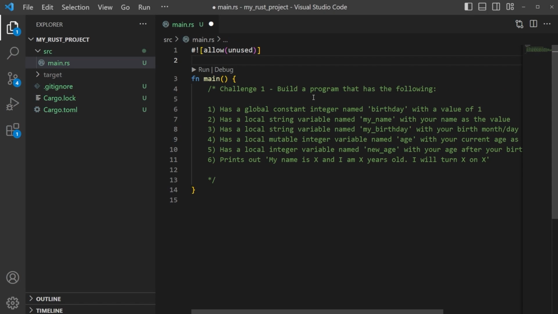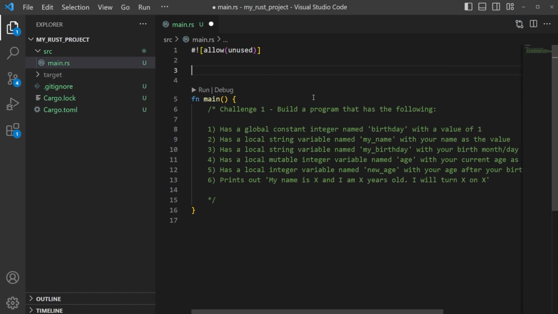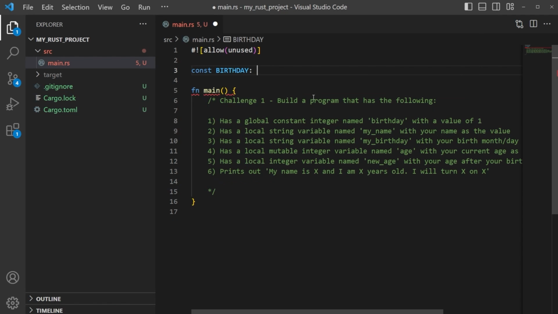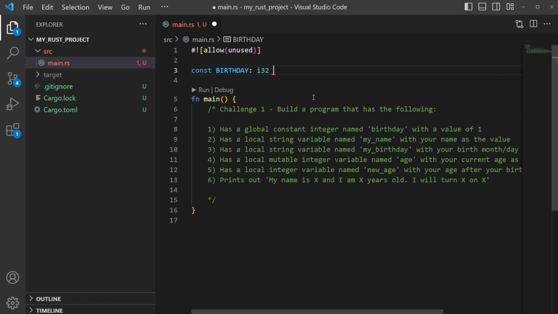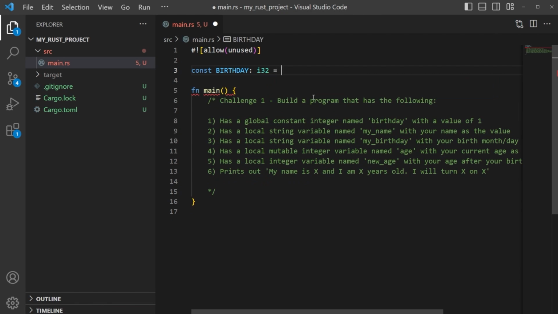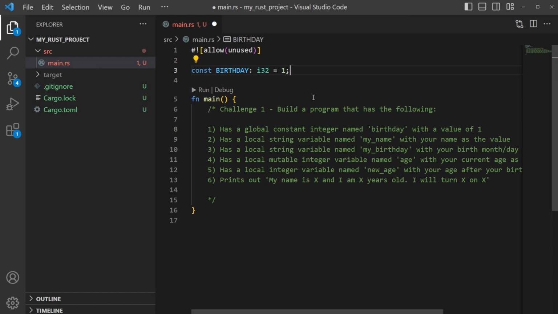So for global, we're going to go ahead and be outside of our main function here. And when we do a constant, we just do const. And remember, we have to do screaming snake case on this, so we have to say BIRTHDAY in all caps. All right, and then we can set this equal to a type. We're going to give it an integer. Default integer is a signed i32. Okay, and then we're going to set this equal to 1. And that achieves the first step.